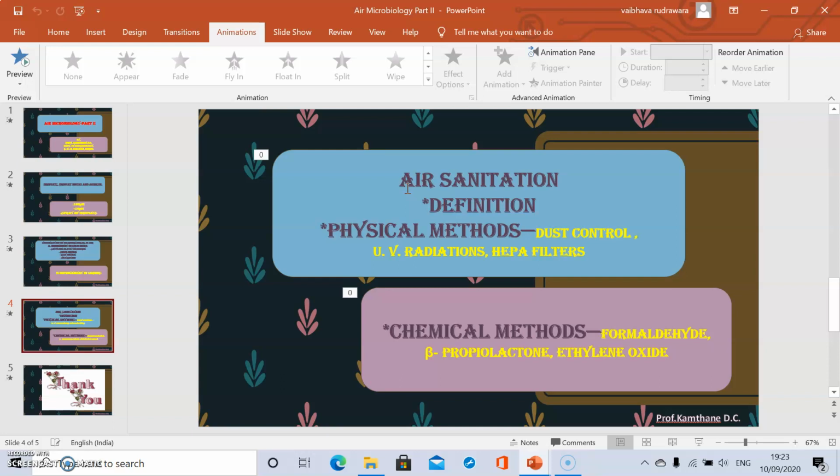Ethylene oxide causes alkylation of organic biomolecules such as enzymes and other proteins containing sulfhydryl groups. This is a unique and powerful sterilizing agent. It is very effective in destroying microorganisms on the surface. It has remarkable penetration power, hence it is suitable to sterilize large packages of materials, bundles of cloth and even plastics. It also has a broad spectrum of activity against microorganisms including spores of bacteria and fungi.